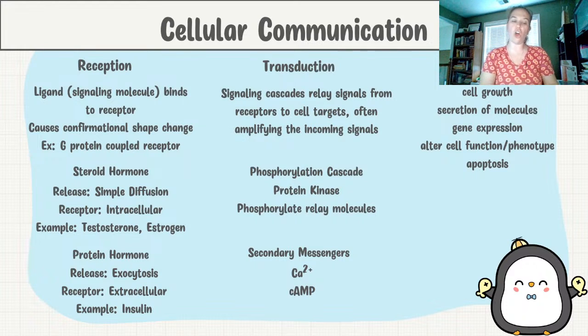Gene expression: it can turn on or turn off a gene. We haven't gotten into gene expression yet, but they can act as transcription factors, and they can go into the nucleus and bind to the DNA to turn on transcription, or the making of an mRNA from that segment of DNA. Then we can synthesize some sort of protein from it. Or it can inhibit, where it stops the transcription of a certain gene, so we don't make a certain protein. It can also change that gene's function or the phenotype. And then last but not least, apoptosis, which is